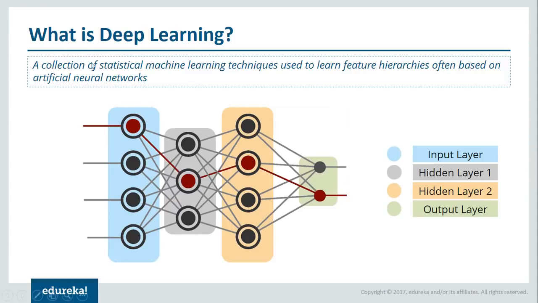So the first layer that you are seeing over here is called the input layer, and the last layer that you're seeing here is called the output layer. And the layers between the input and the output layer are known as hidden layers. So here we have basically 2 hidden layers. Alright, so this is how basically deep learning works. Every layer performs some unique function, then the output of that layer becomes the input to the next layer.